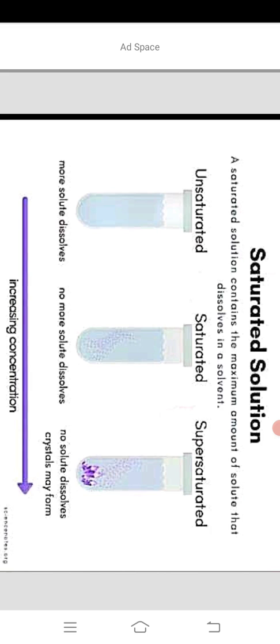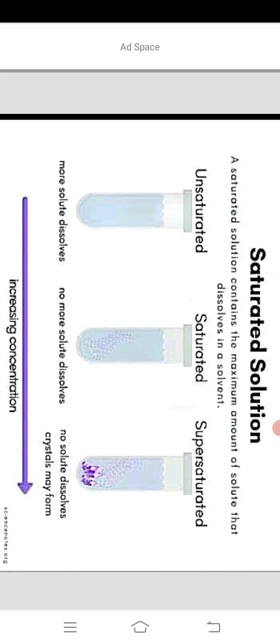A saturated solution contains the maximum amount of solute that dissolves in a solvent. A solution in which no more solute can be dissolved at a given temperature is called a saturated solution.